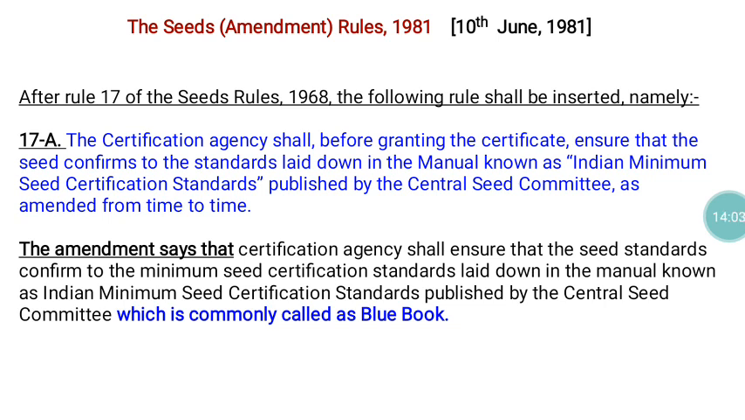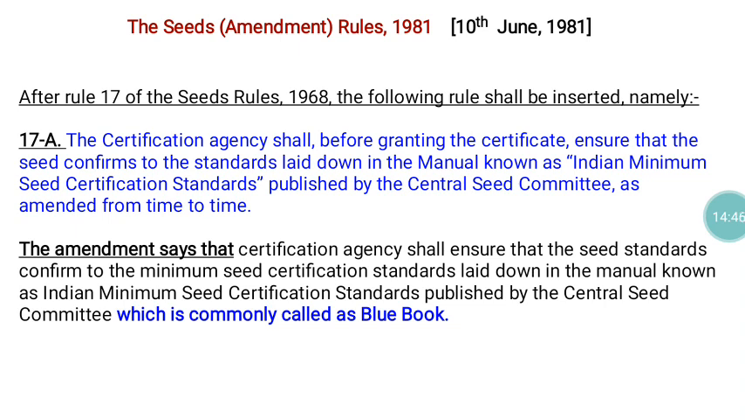So this particular thing they amended, they modified. In that amendment part, they included in the last line this one, which is commonly called the blue book. That seed rule book is normally known as the blue book. So the amendment says certification agencies shall ensure that the seed standards conform to the minimum seed certification standards laid down in the manual known as Indian Minimum Seed Certification Standards, published by the Central Seed Committee, which is commonly called the blue book. So the word blue book was introduced through this particular amendment.